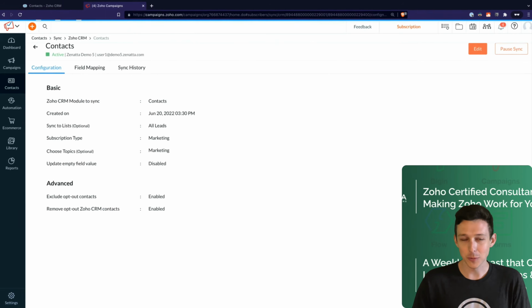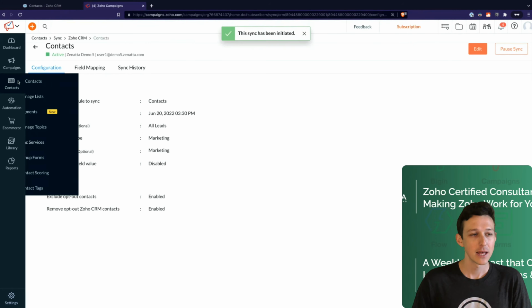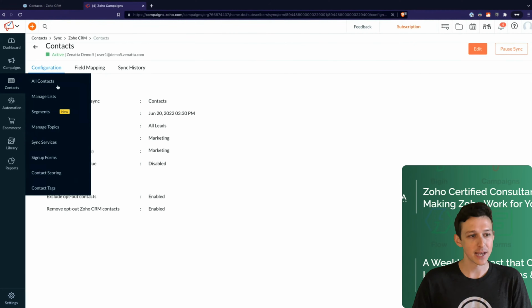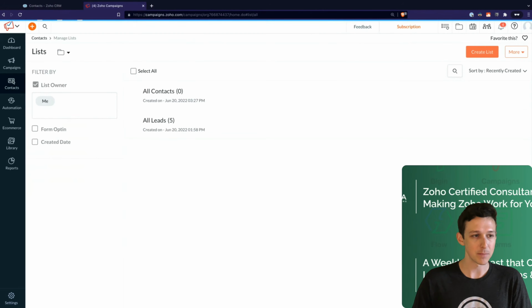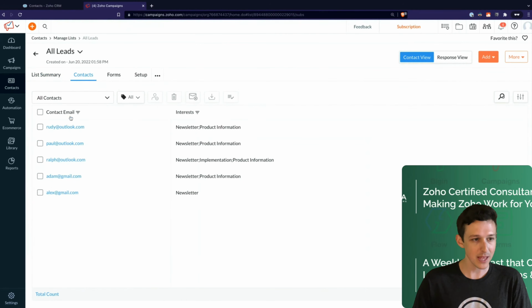Now that is going to take just a little bit of time. It's going to run in the background here. We don't need to worry about that for the time being. But what I do want to show you is how it will look once it's done. So if I jump over to the manage lists here under contacts, we'll see nothing's been added to contacts yet, but we do in fact have some leads set up. This is from our other sync that we pulled earlier. It went ahead and pulled in those contacts, and we have them in here with their email addresses and their various product or subscription interests.